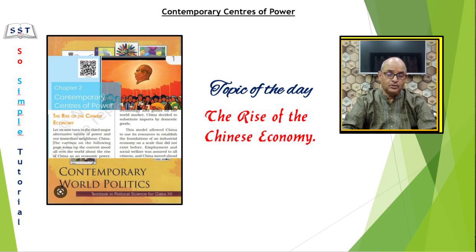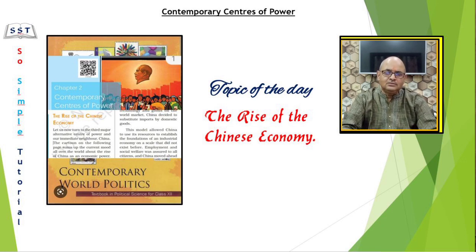China has the largest population in the world, approximately 1.5 billion people, though India is expected to reach this figure very shortly. It has the biggest land army in the world. Its GDP is the second largest in the world, about 14.72 trillion in 2022. It has maintained a growth rate of about 8 to 9% for the last many years. Its growth rate is such that it is expected to overtake the United States by 2040. This is a general picture of China today.